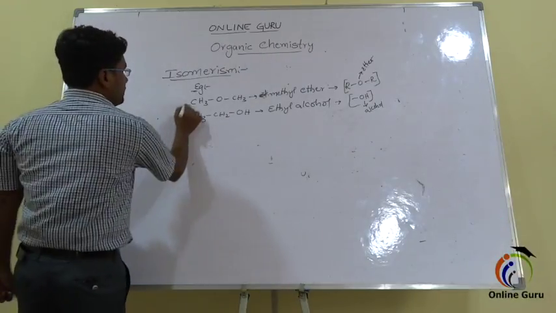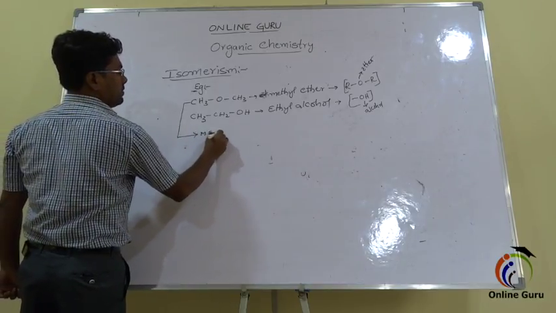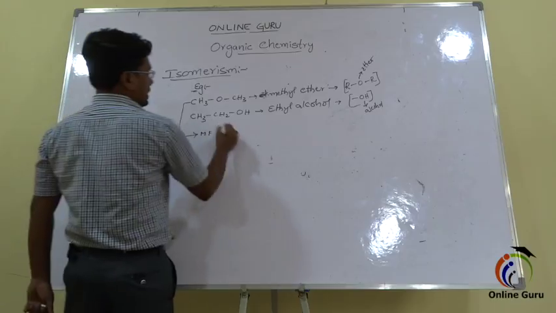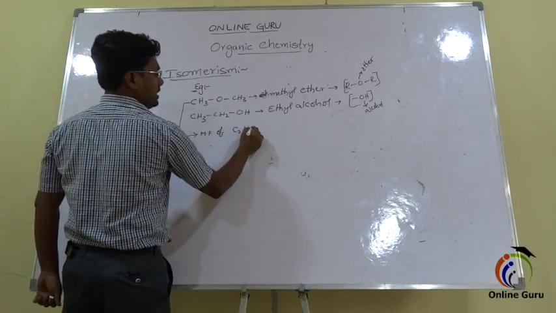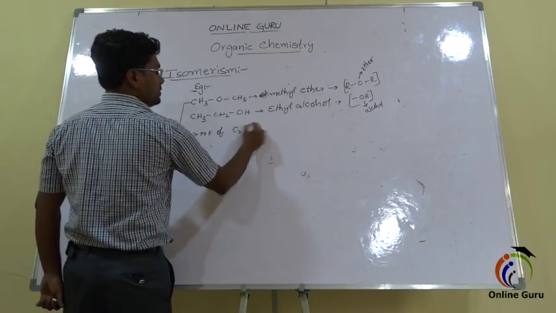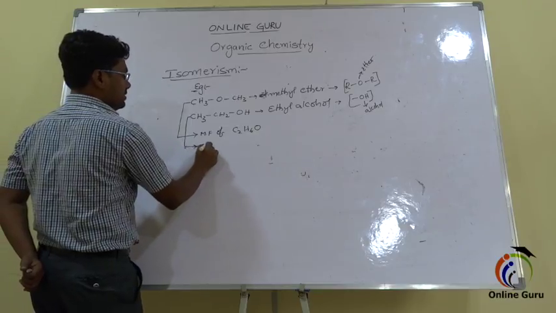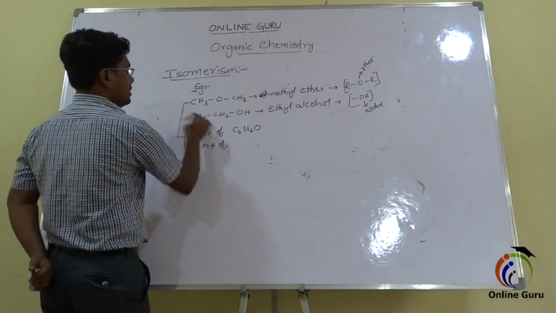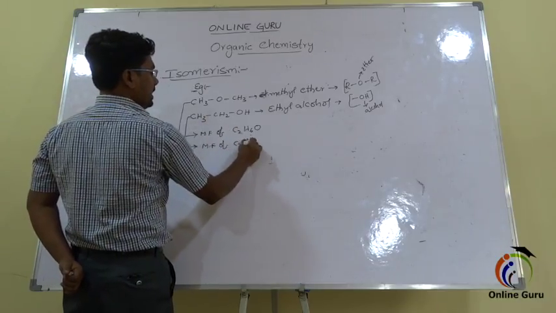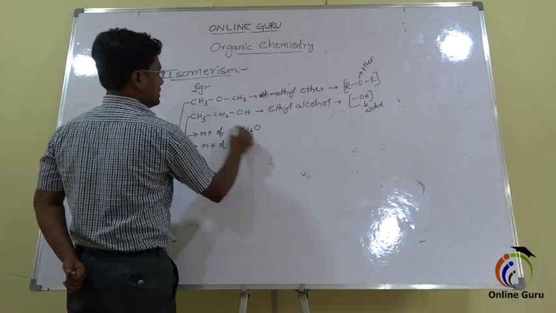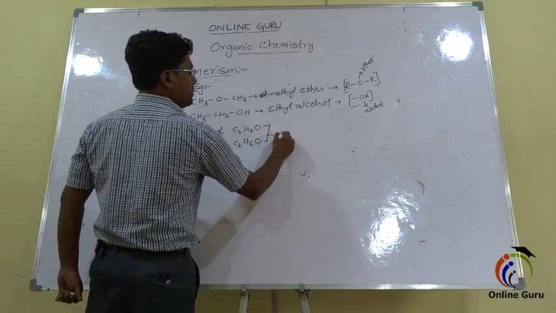Now come to the formula of these two compounds. The molecular formula of the first compound is 2 carbons, C2, and 6 hydrogens, H6, and 1 oxygen, O. And the molecular formula of the second one is 2 carbons, C2, and 6 hydrogens, H6, and 1 oxygen. In both cases, the molecular formula is the same.